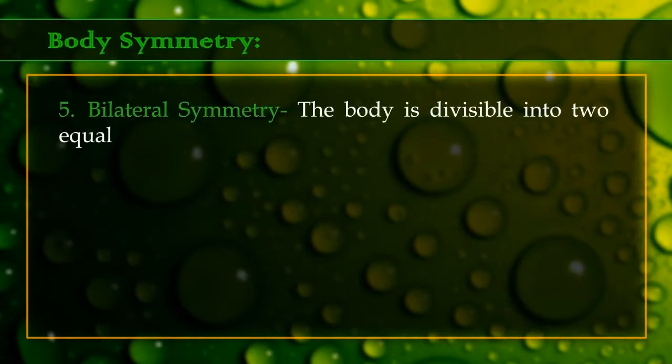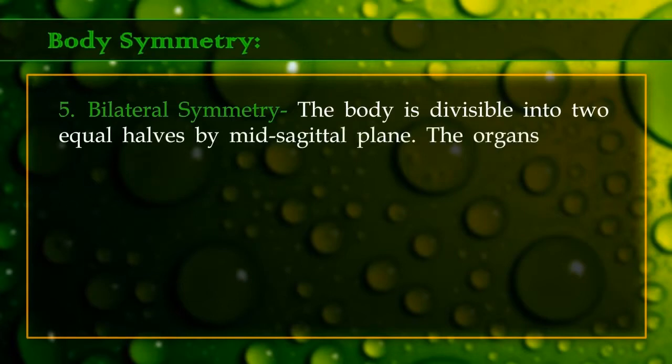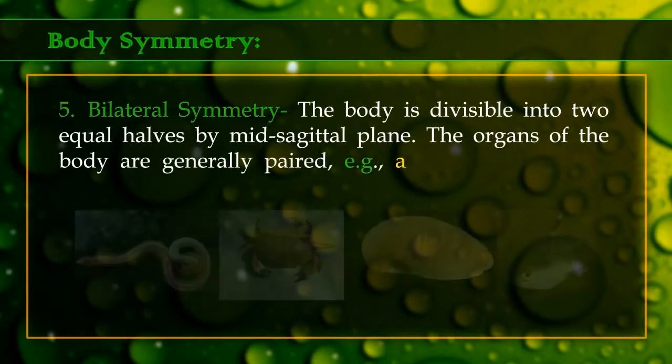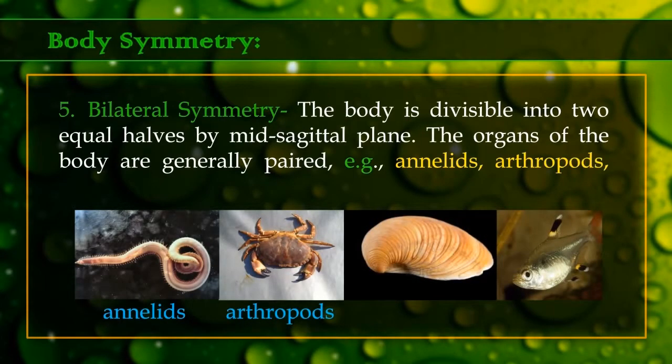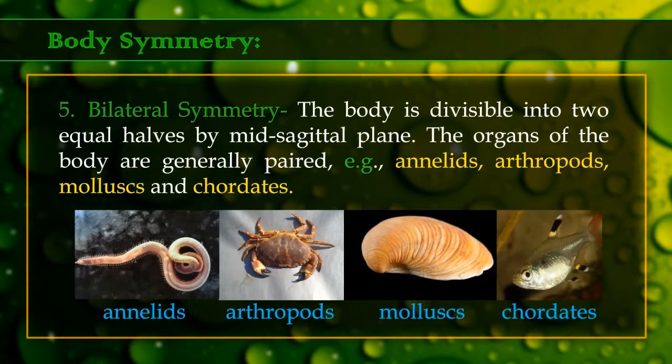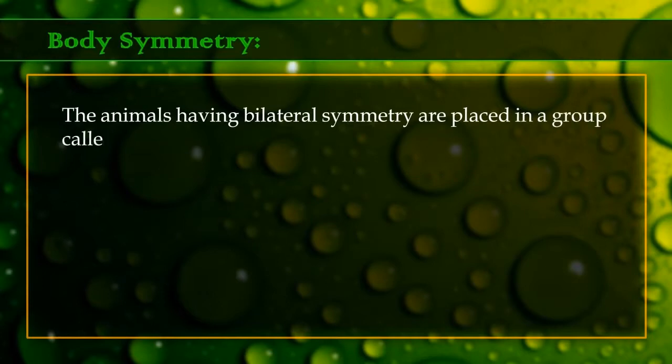5. Bilateral symmetry. The body is divisible into two equal halves by the mid-sagittal plane. The organs of the body are generally paired. Example, annelids, arthropods, mollusks, and chordates. The animals having bilateral symmetry are placed in the group called Bilateria.